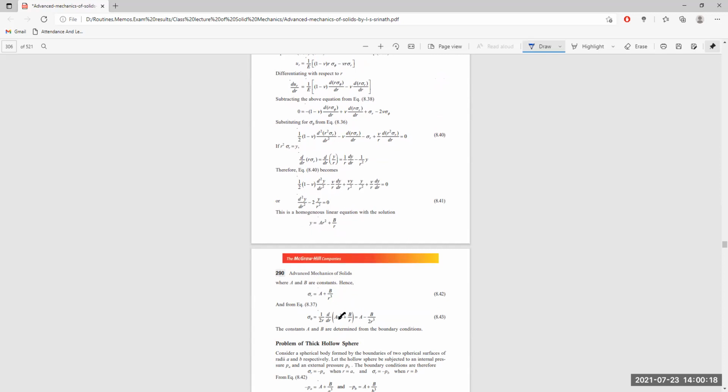So d by dr of a r square plus b by r is equal to a minus b by r cube. If we take the derivative of this, it will take this particular form itself. The constants a and b are determined by the boundary conditions. Okay, we are finishing here the left part of the class.